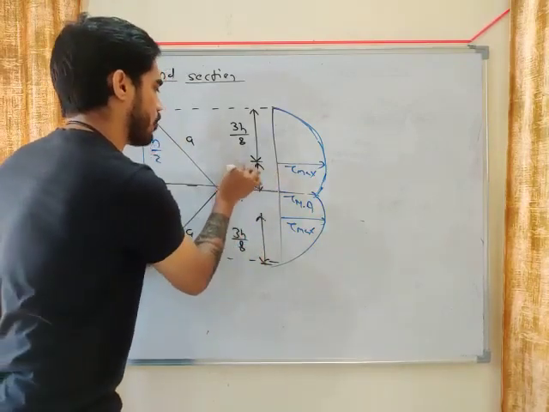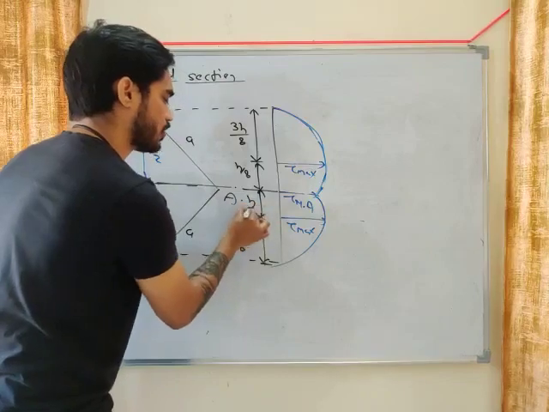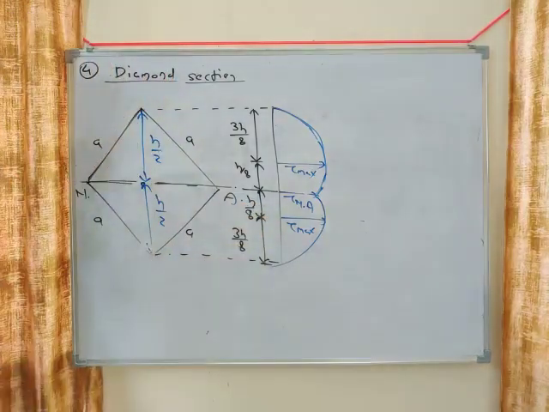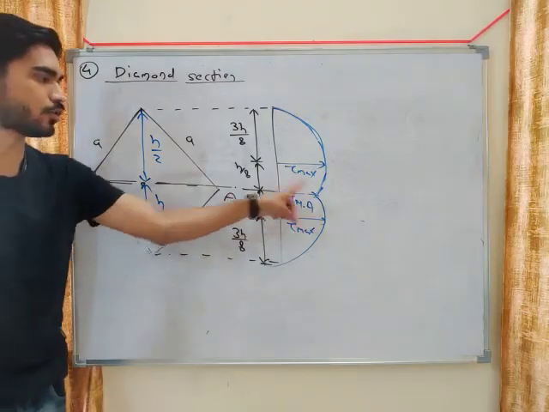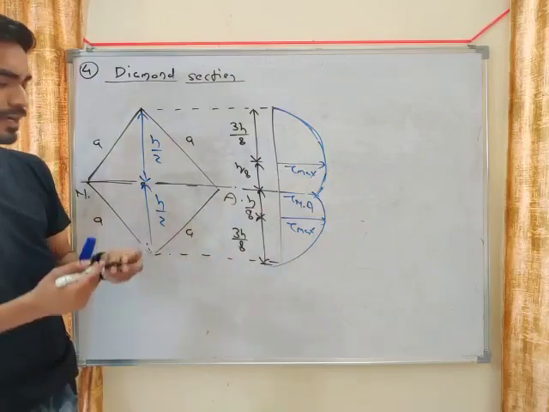This distance will be how much? H by 8. This also h by 8. Okay, so this is the diagram, my friend. Note this diagram. Tau will not be maximum at neutral axis. Tau will be maximum at 3h by 8 from top and bottom.